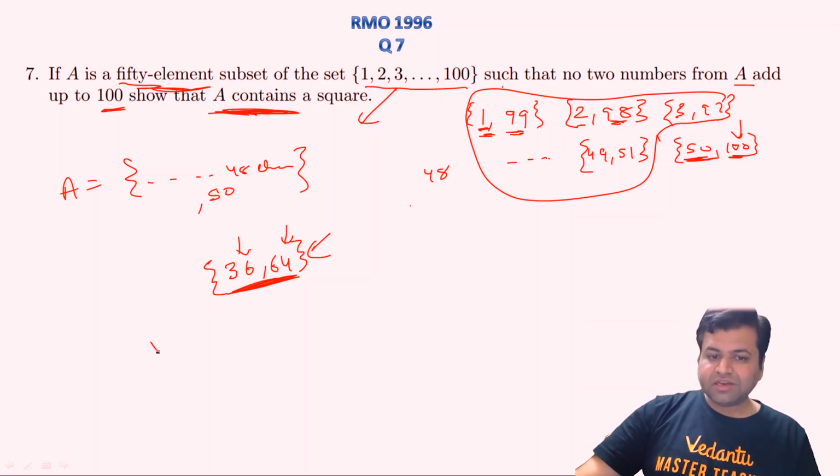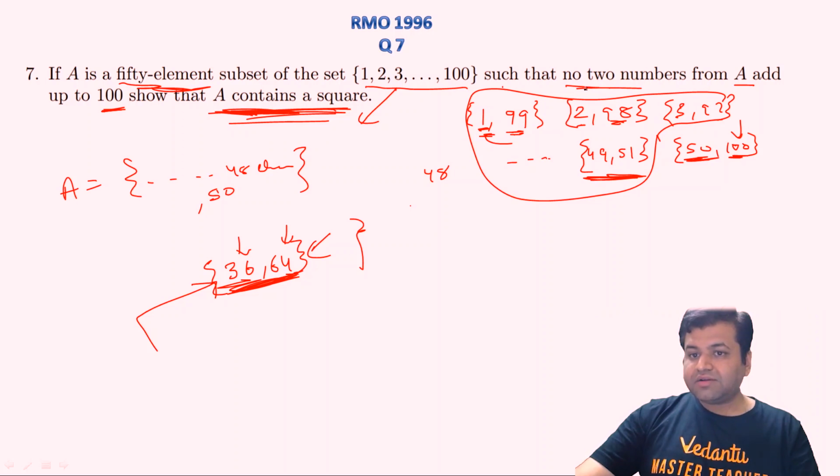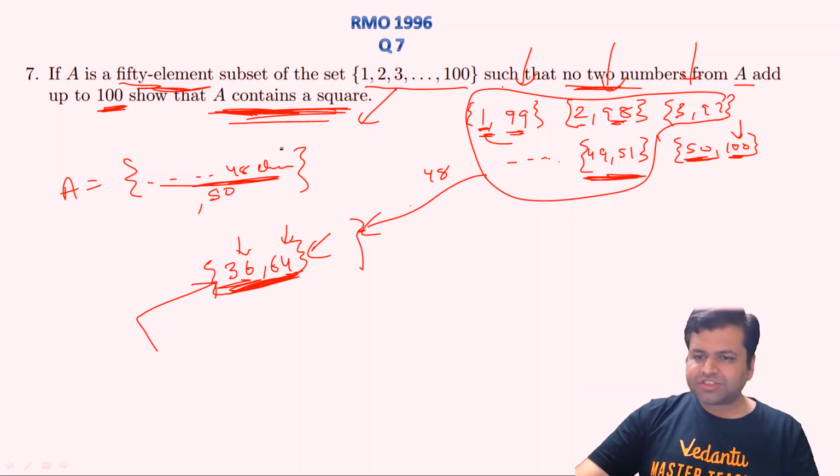And the last element should come from this pair. So either we can put 36 or we can put 64. In both scenarios we will get a perfect square. So I hope this question is clear. Basically, what we have done is we have made 49 pairs such that each pair adds up to 100. Clearly we cannot take any two numbers which add up to 100, so we can have a maximum of one element from each of these pairs. Let's exclude this pair from the list, so we can have a maximum of 48 distinct elements which may not have a square.